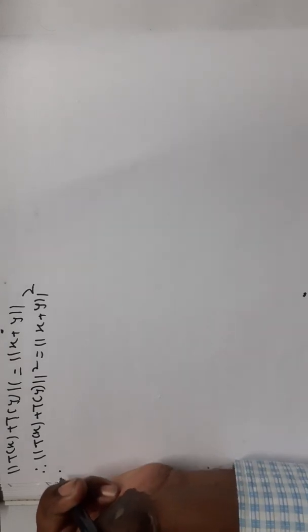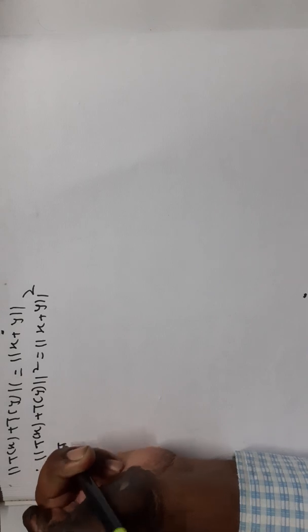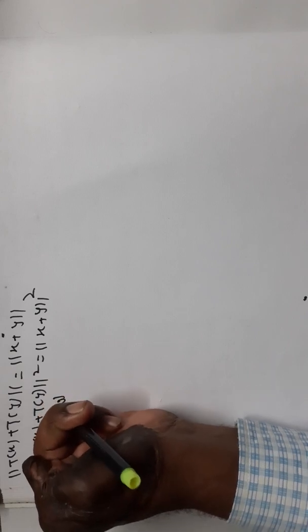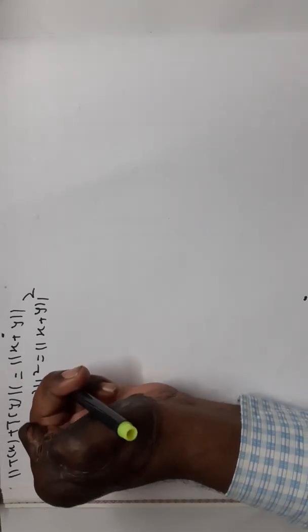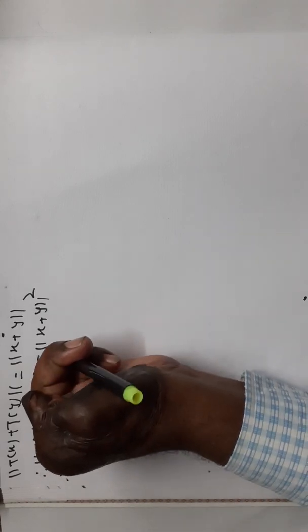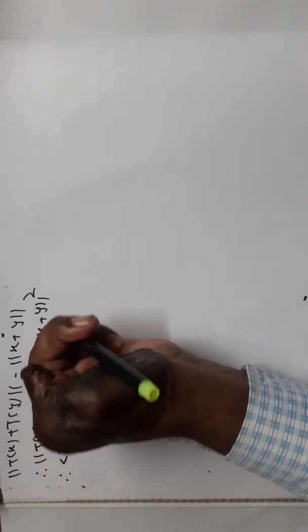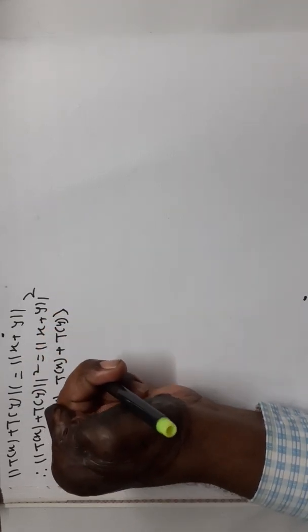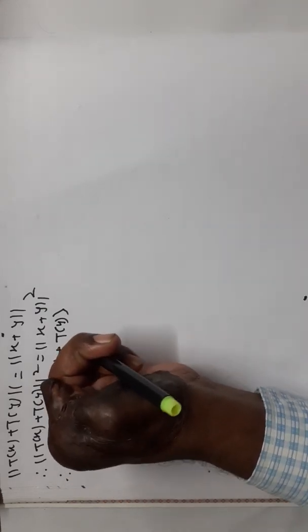But according to the definition of norm, norm of x square is equal to angle bracket x comma x. Therefore angle bracket T of x plus T of y comma T of x plus T of y is equal to angle bracket x plus y comma x plus y. Now see here, norm of T of x plus T of y square is equal to norm of x plus y square.